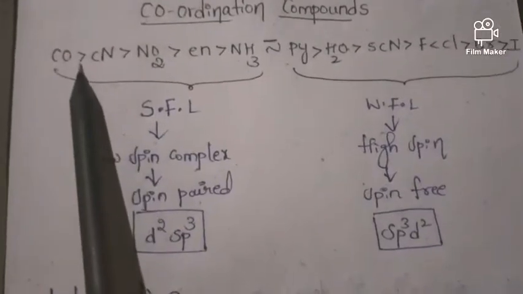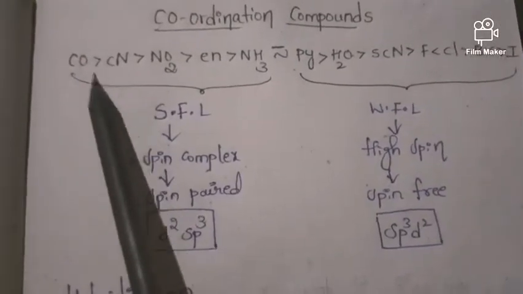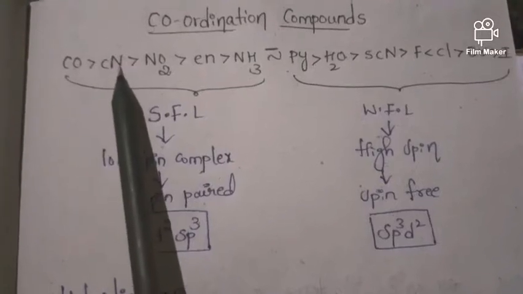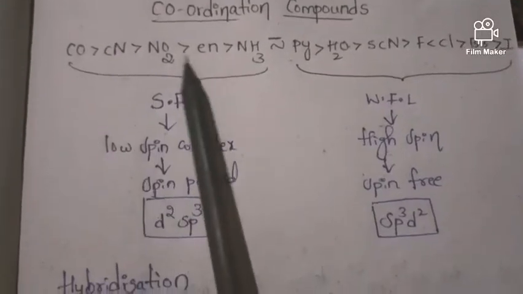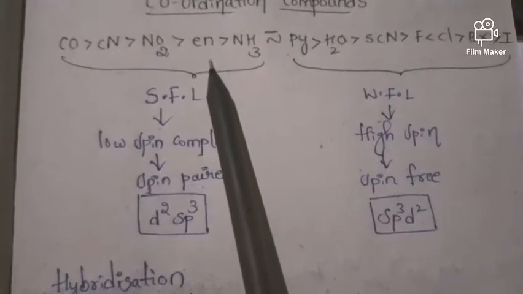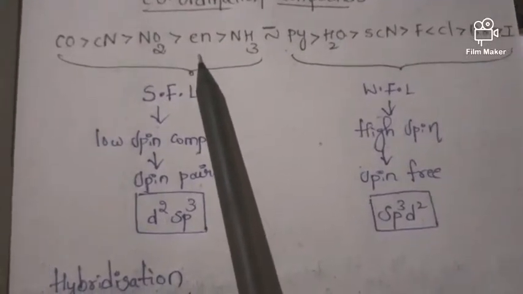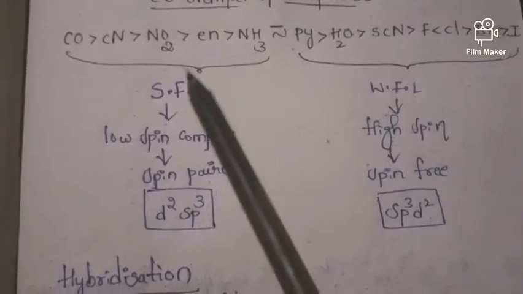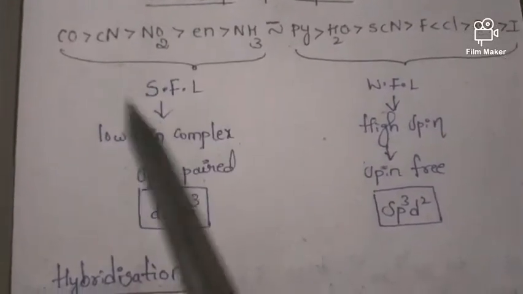First, this is the carbonyl group, and this is the cyanide group. Nitrite, en means ethylene diamine, and this is ammonia. All these come under strong field ligands.